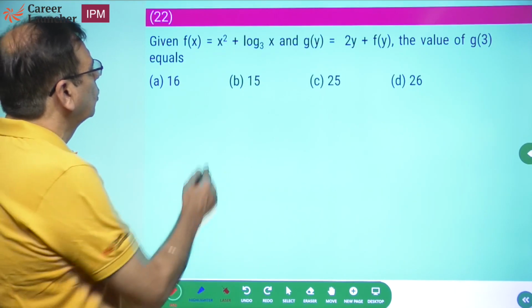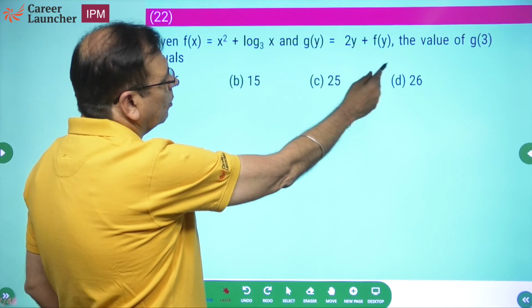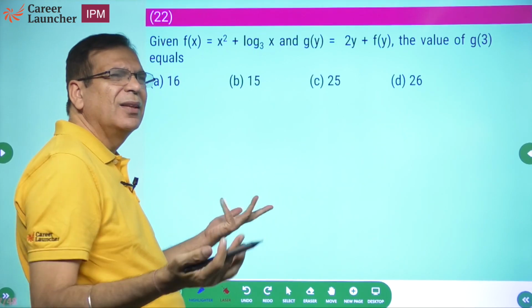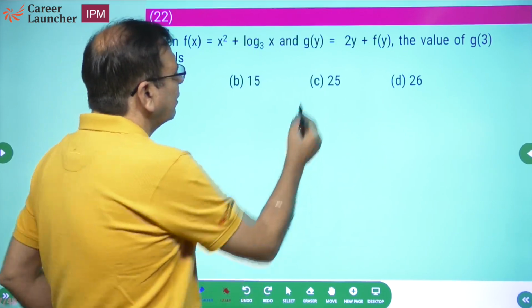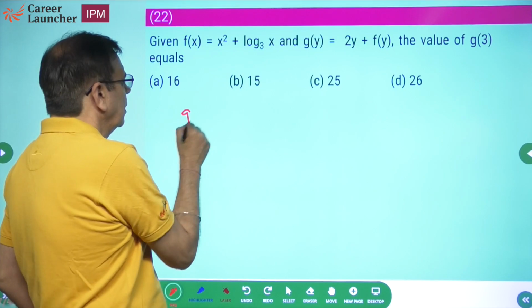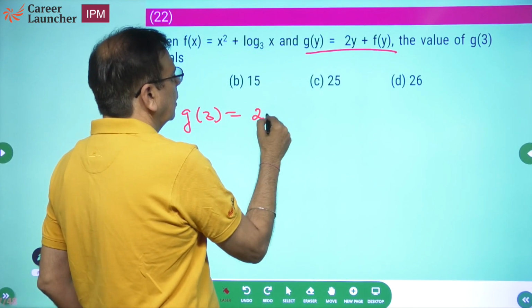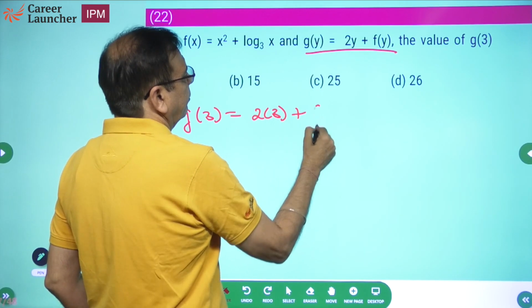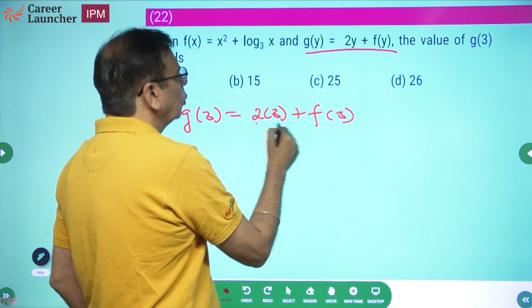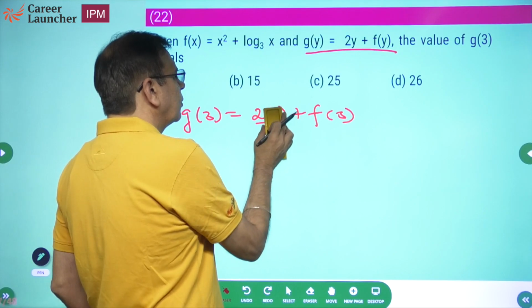Given that f(x) is equal to x square plus log 3x and g(y) is equal to this, find the value of g(3). यार हो जाएगा ना? ये तो substitute करना है. This is a question which we should definitely do. So what is g(3)? It is 2 into 3 plus f(3). And what is 2 into 3? This is 6.